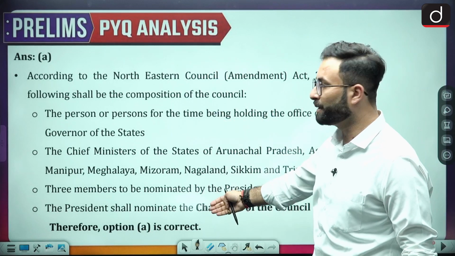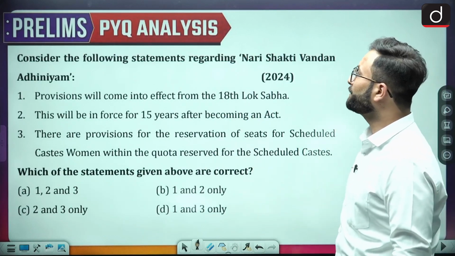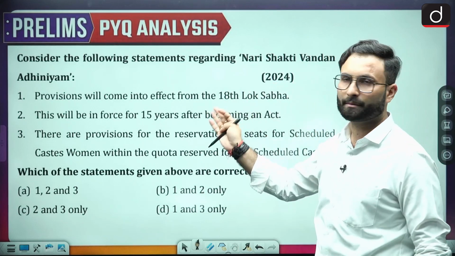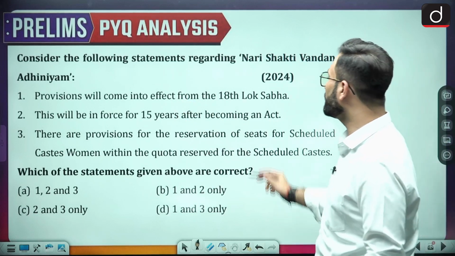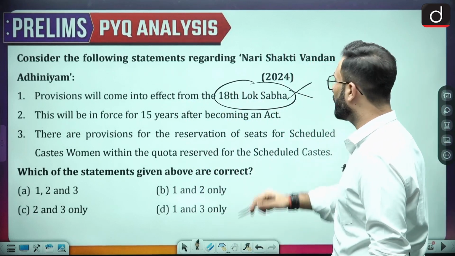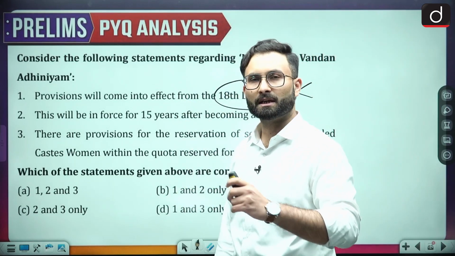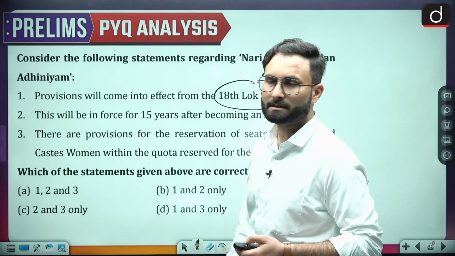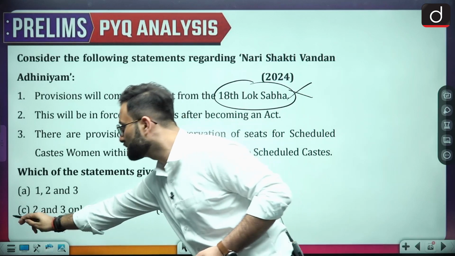Here these are the people who should be the members of it. Now moving further, consider the following statements regarding the Nari Shakti Vandan Adhiniyam. That is also a question from current affairs. Provision will come into effect from the 18th Lok Sabha. Now the 18th Lok Sabha is already working, so that is not the answer. That will come into picture after the delimitation commission, from the next election. So statement 1 is wrong. Option C would be the right answer.